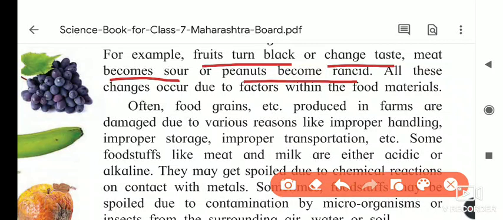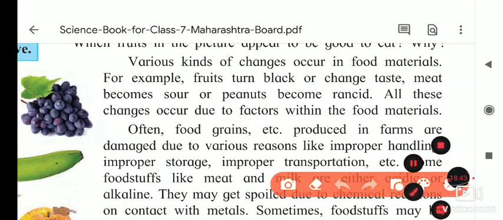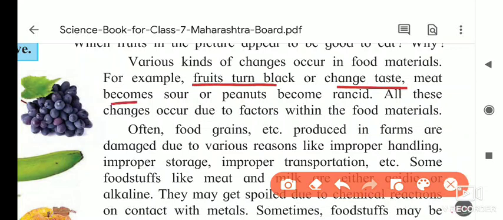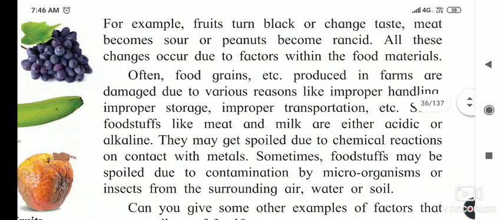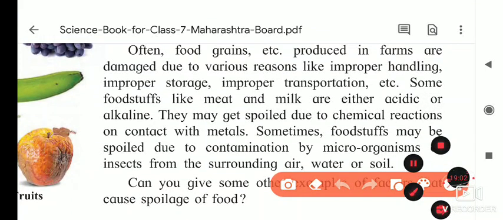Because of the factors in the food material, the food becomes spoiled. So the changes we see are: fruits become black, taste changes, meat becomes sour, and peanuts, meaning groundnuts, become rancid. All these changes occur due to the factors within the food.